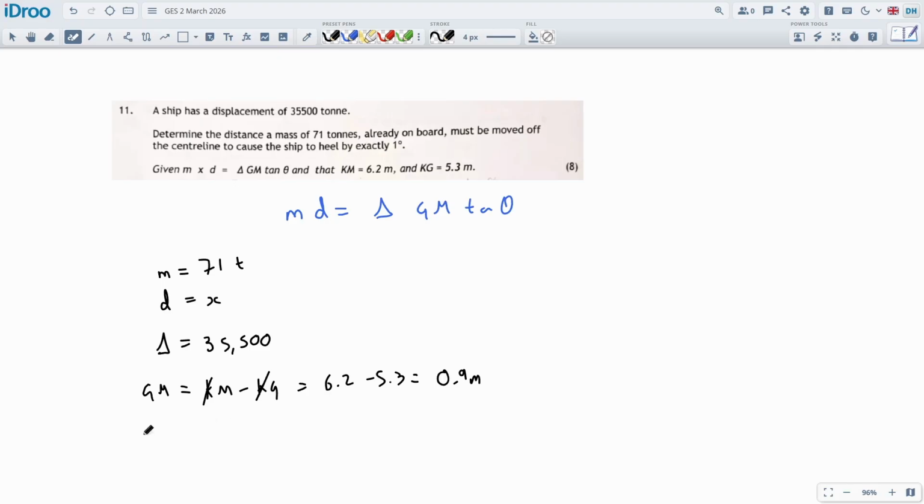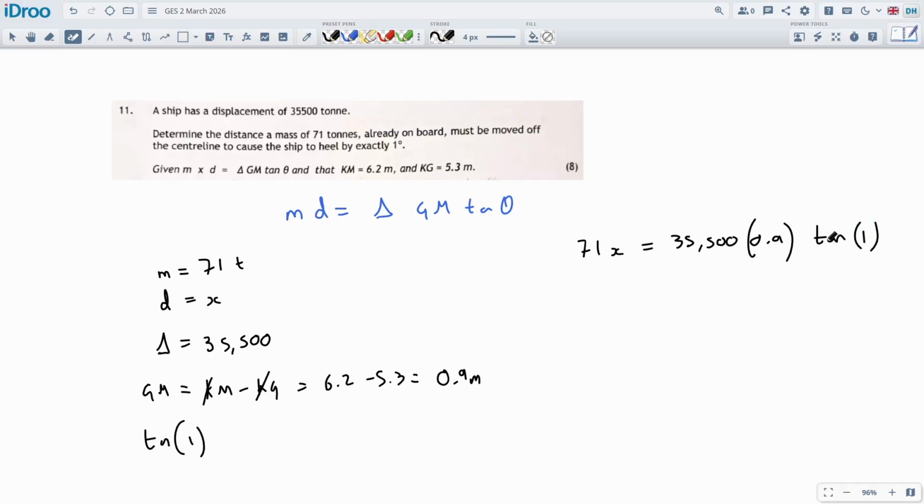So we got the GM, and the tan theta is going to be tan of 1 degree, which we can just plug in as is. We don't have to calculate it here. It's going to give us some horrible number. I'll just do it in the calculation. So we just put it all together and we're done for 8 marks. So there'll be 71x. 71 times x is equal to 35500 times 0.9 times the tan of 1 degree.